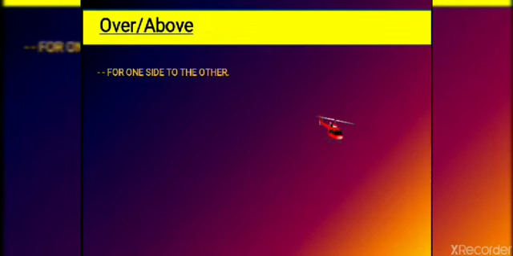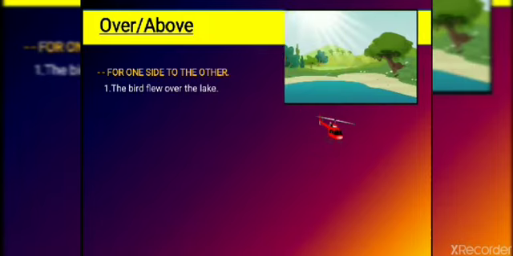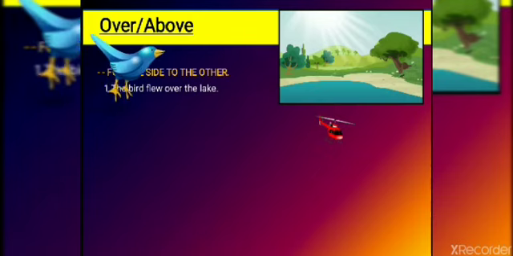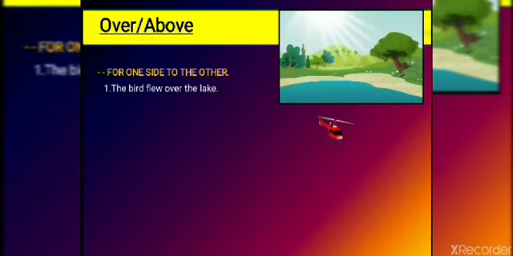Next differentiation: from one side to the other. For example, the bird flew over the lake. This is the lake, and here is the bird. See, it is coming and flying away from there.